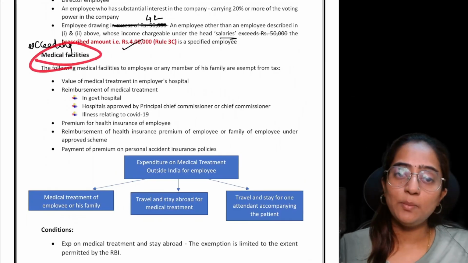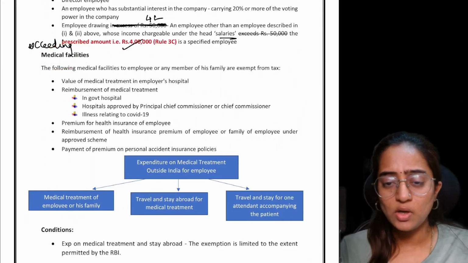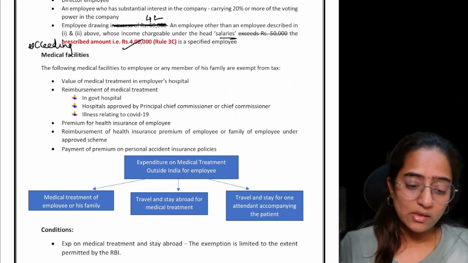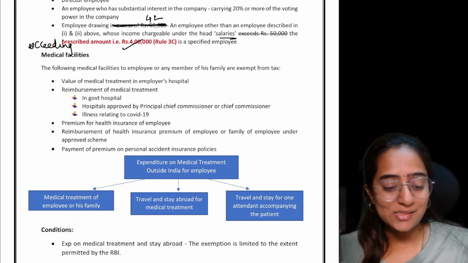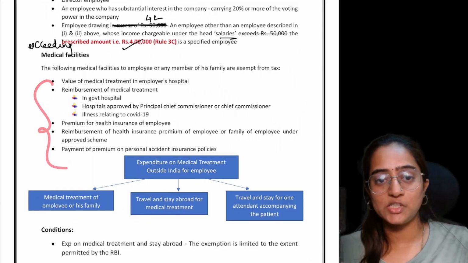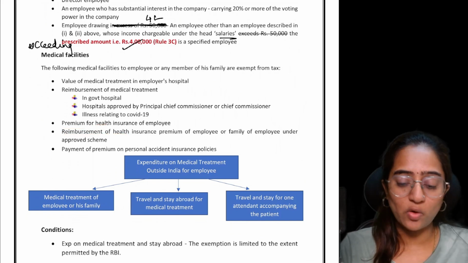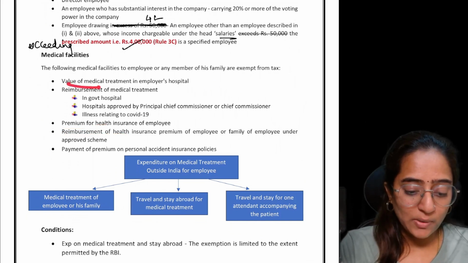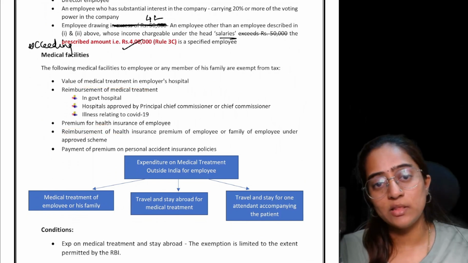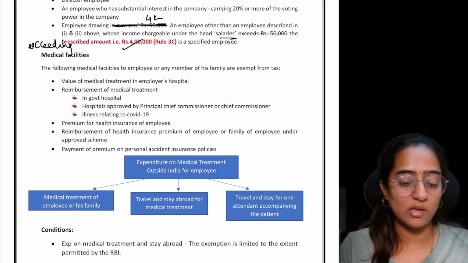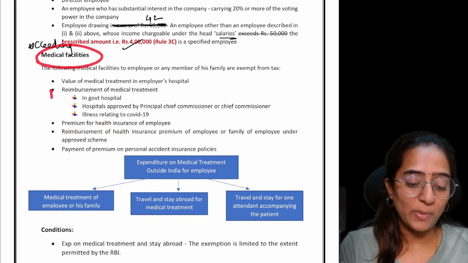You have an amendment in the medical facilities also. This is also a perquisite wherein the employee would be getting certain benefits from the organization side, like reimbursement. He might be getting reimbursement of health insurance paid. He might be getting treatment in the employer's hospital. All these points come under medical facilities.